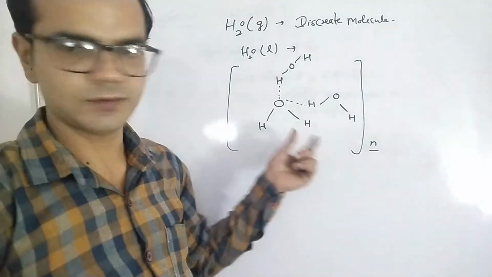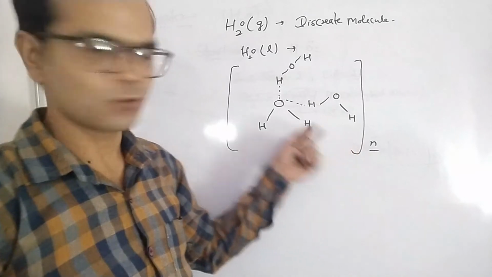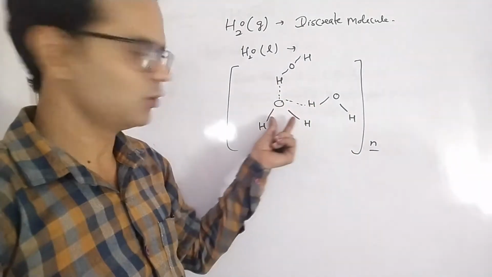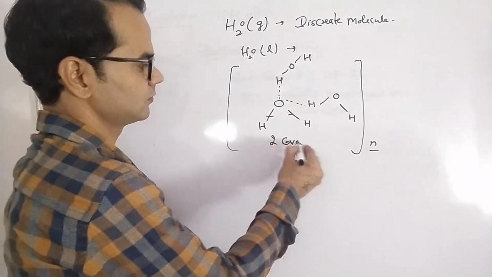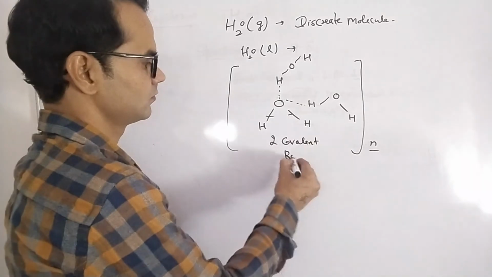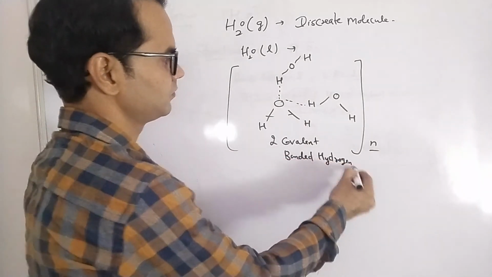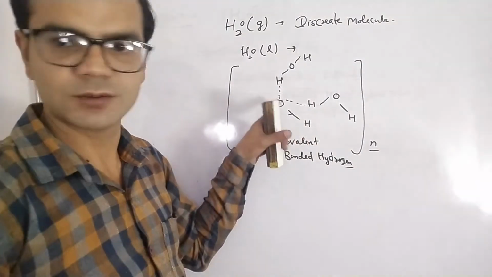This is the lattice of water molecules. N number of molecules are there. Each oxygen is surrounded by four hydrogens: two are covalently bonded and two are hydrogen bonded.